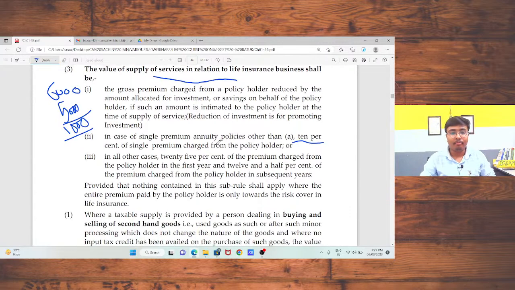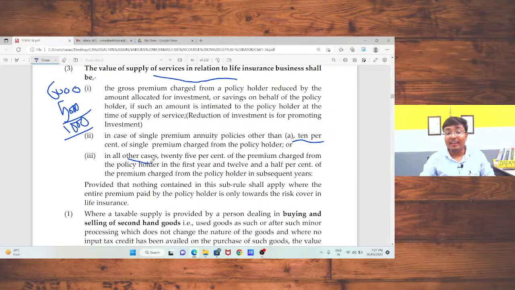Now, third, in all other cases, 25% of the premium charged from the policy holder in the first year. Now, if I am going to apply for a term insurance or accidental policy, in that case, whatever the premium is, 25% for the first year will be treated as your value of supply, and the insurance company needs to charge GST on that figure.